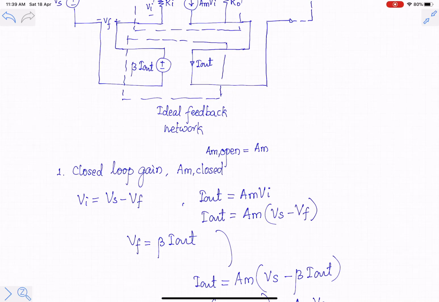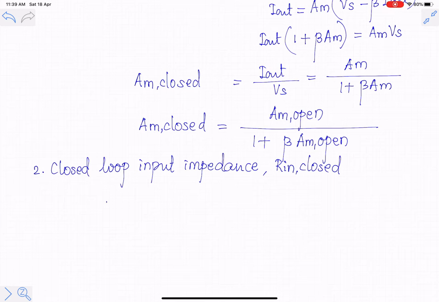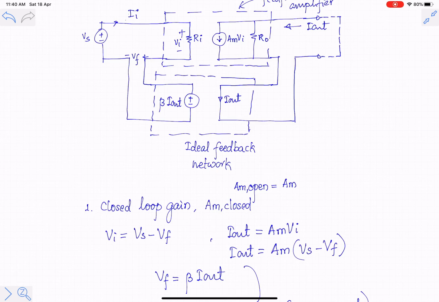From this diagram, Vi is equal to Vs minus Vf. Vf is equal to beta into I out, and from the figure you can see that